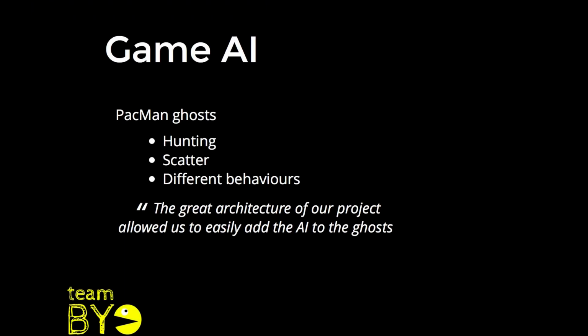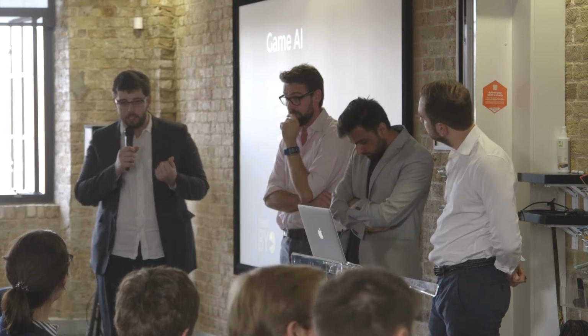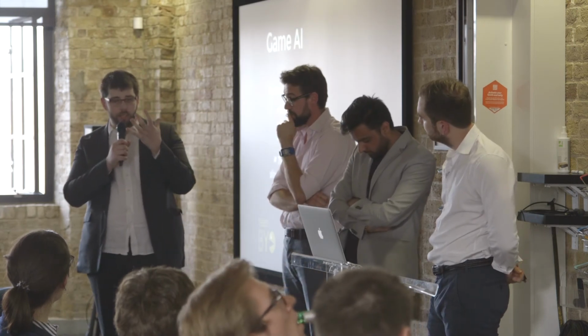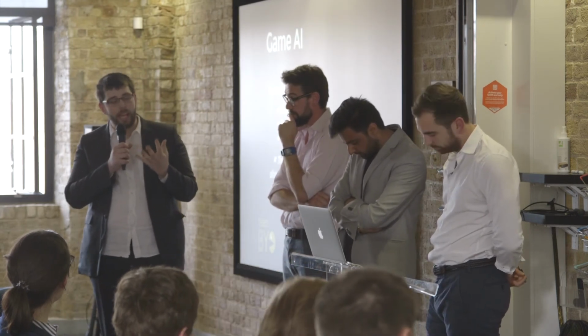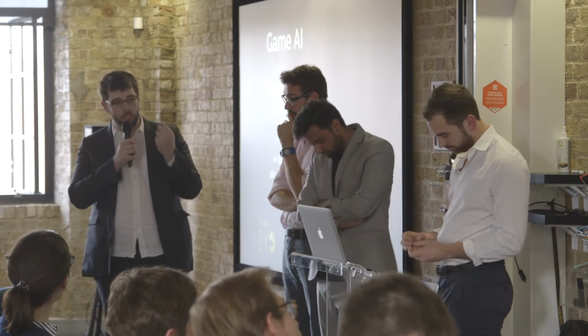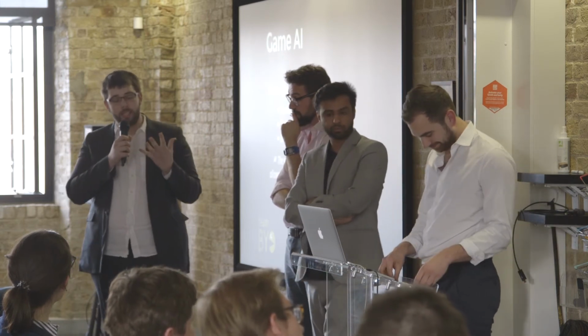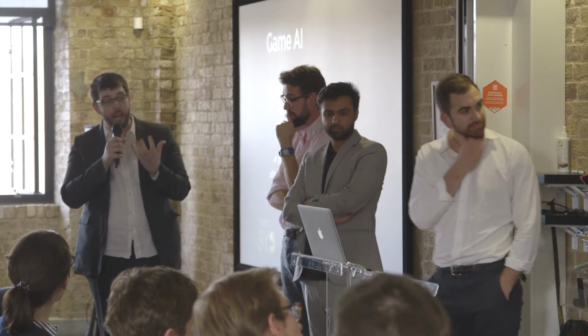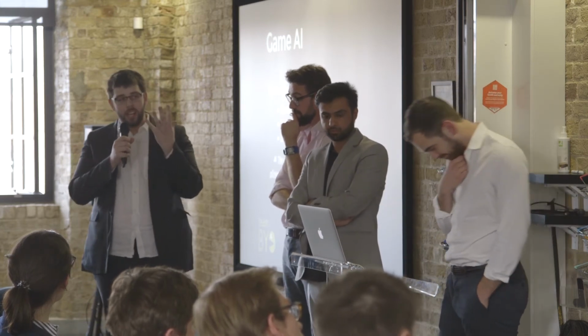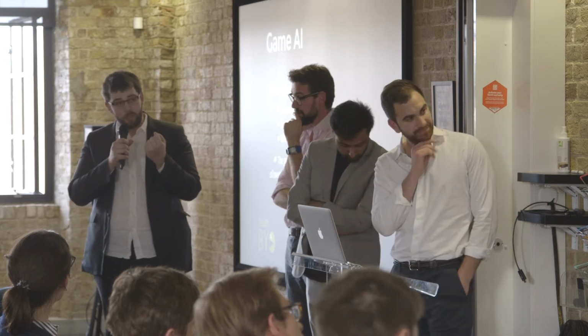So to talk a little bit about the game AI and specifically the Pac-Man ghosts. There was an interesting challenge with the Pac-Man ghosts in that there's a lot of very good documentation on how they behave, so we wanted to try and mimic that as close as possible. The first thing that we struggled with is that Pac-Man ghosts can't voluntarily go backwards. And that was a lot more of a struggle than we thought it was going to be.